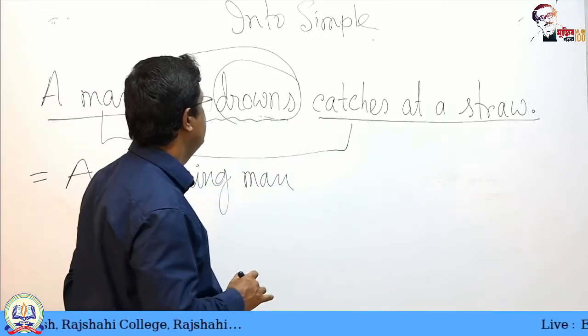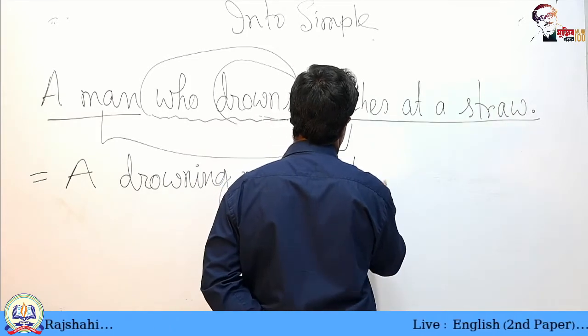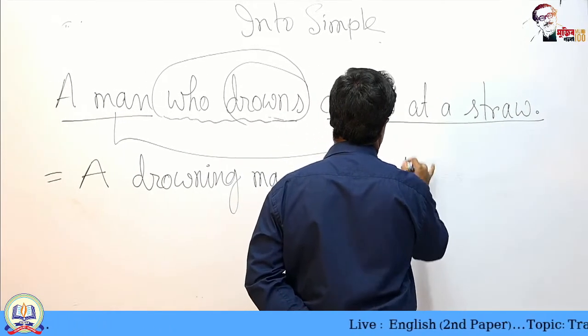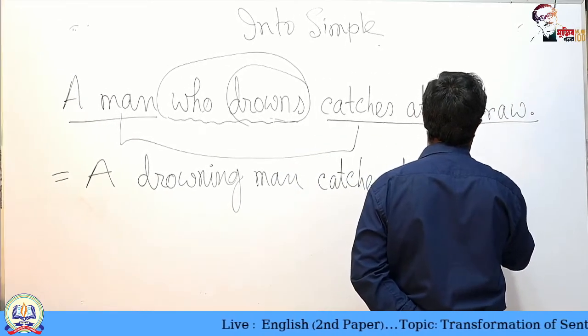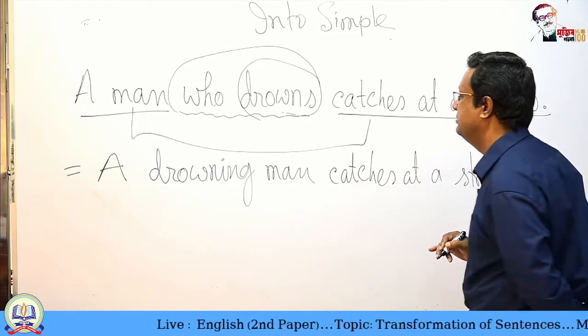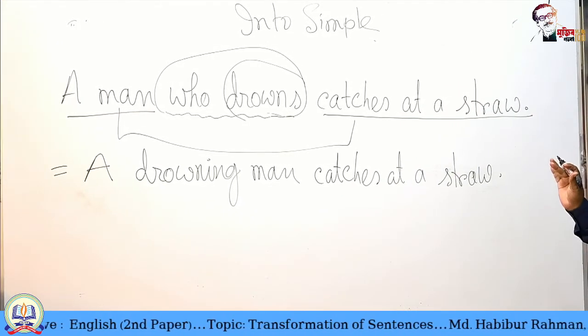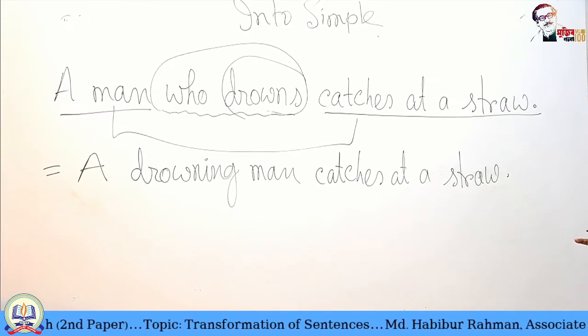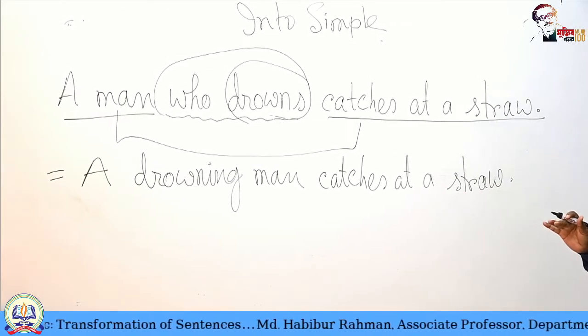A drowning man catches at a straw. So we have kept the principal clause intact.